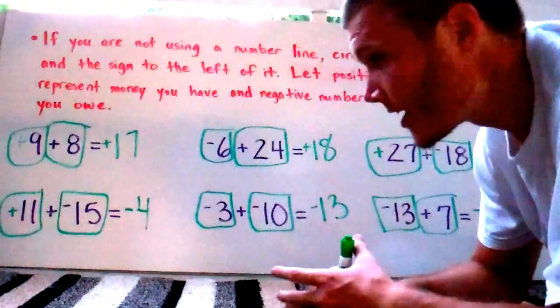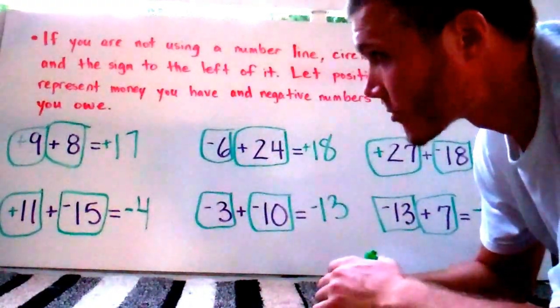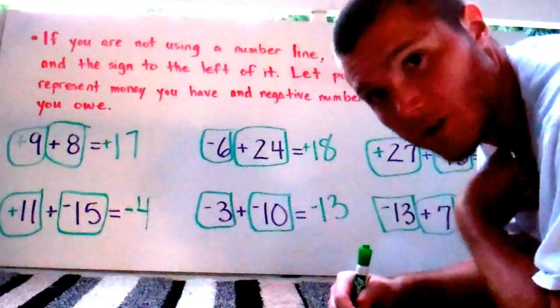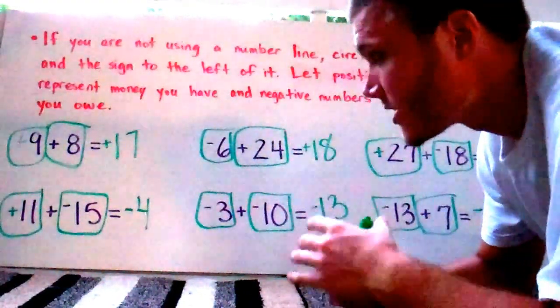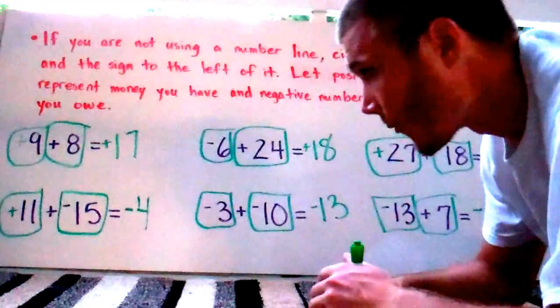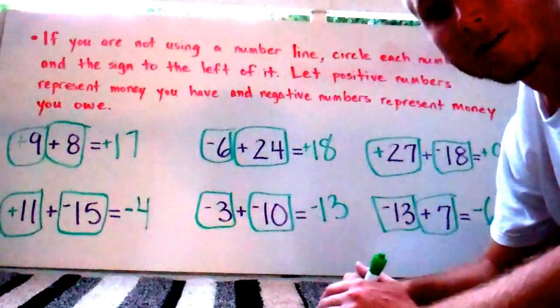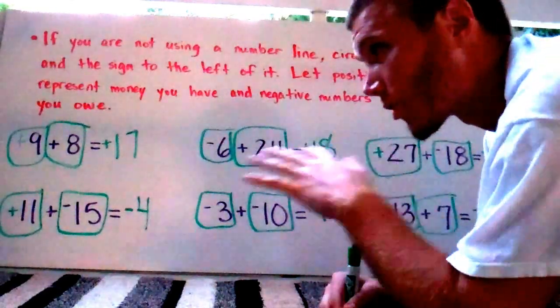Remember, class, an easy way to think about adding and subtracting integers, well, in this case, just adding integers, is to think about these numbers in terms of money. Positive values, that's money that you have, money in your pocket. Negative values, that's money you owe. So, hopefully you don't have too many questions on this. I know it might be a little bit confusing, but make sure you're taking great notes on these.